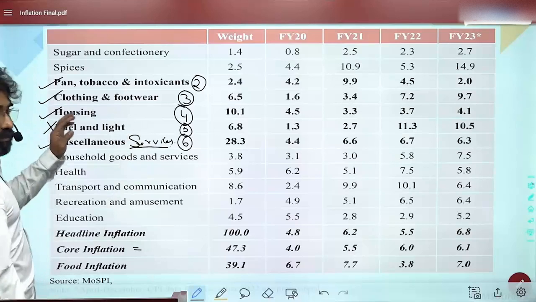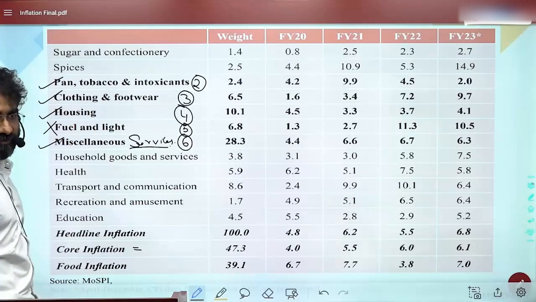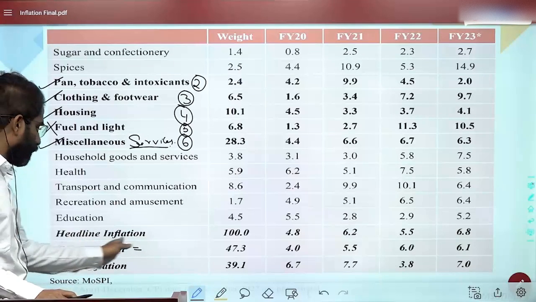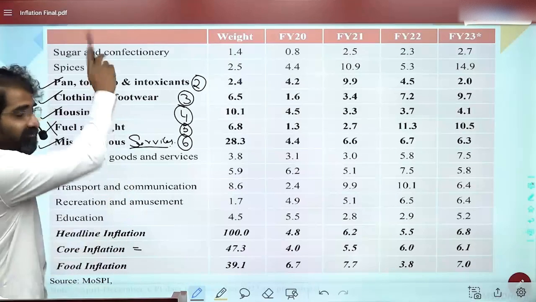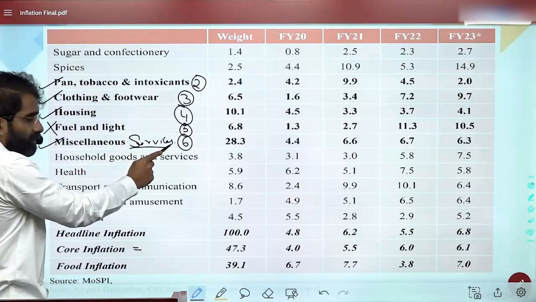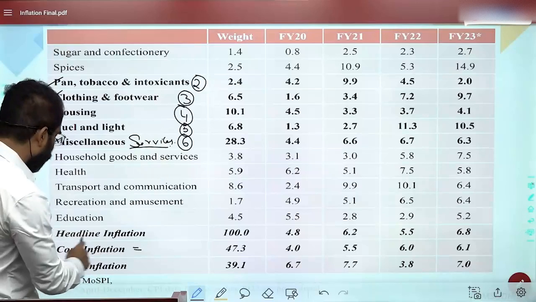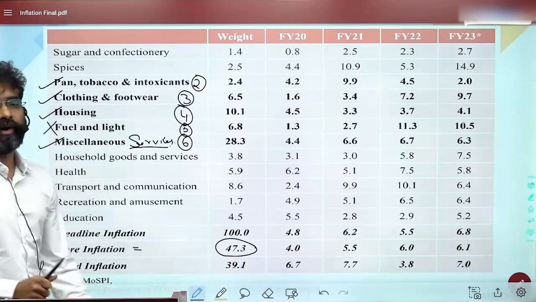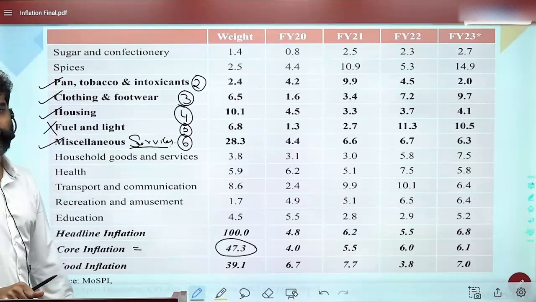What was the first one in the first slide? Food and beverages. Will that be there in the core? No. So core does not have 1. Core has 2, 3, 4, and this one. So that is what core is, and its weightage is 47.3. Are you able to get this?